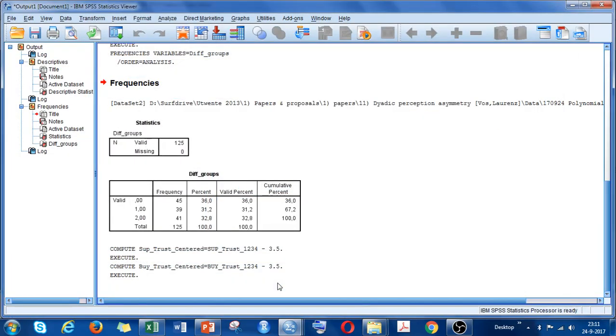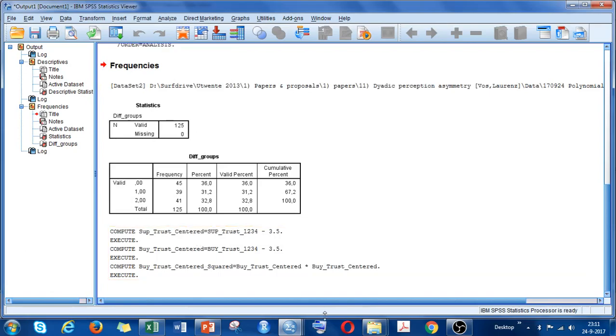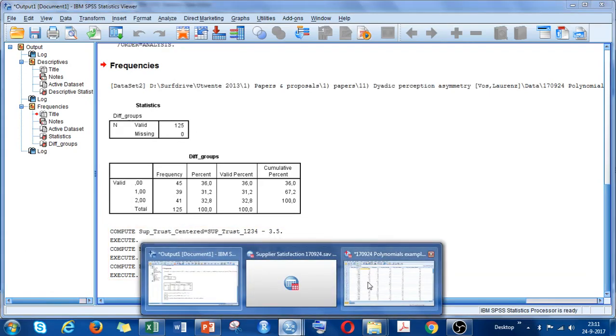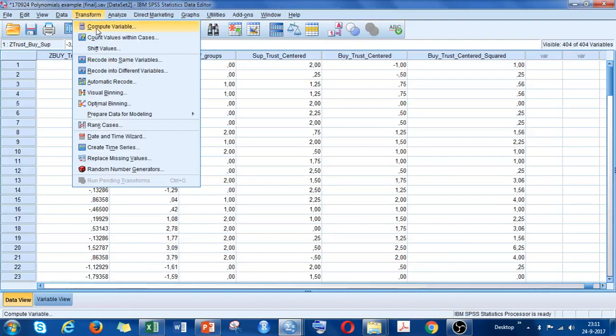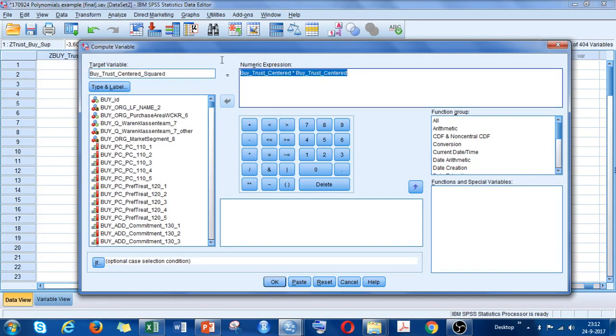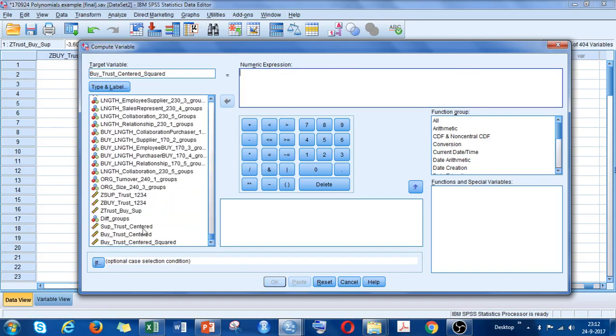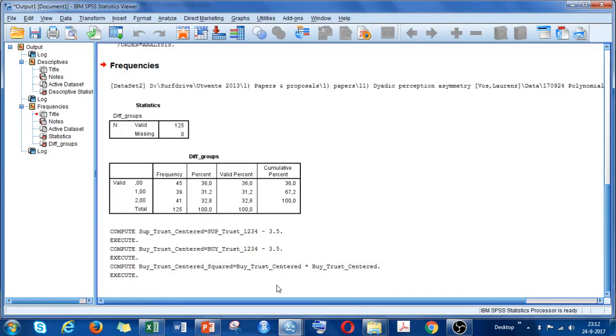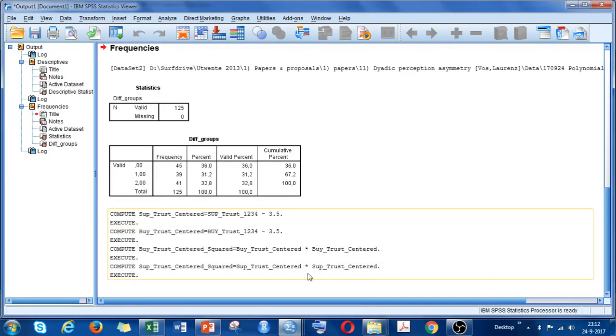Then I say, okay, SPSS says, I like it. You can do it like this. I go back. I do the same for supplier trust. So I take these away. I go down to supplier trust, put it in, multiply again, supplier trust. And then I call this supplier trust centered squared. Press OK. SPSS is also fine with that.